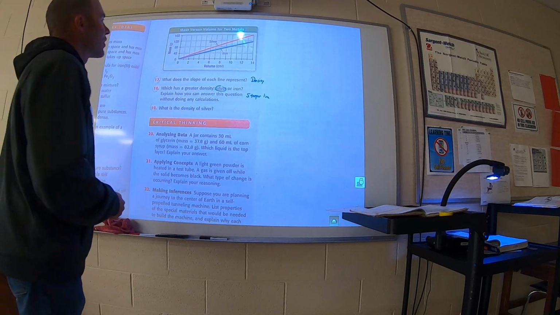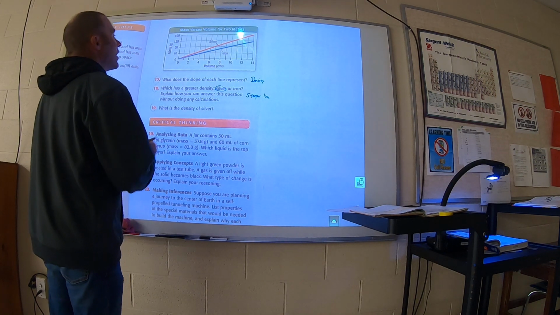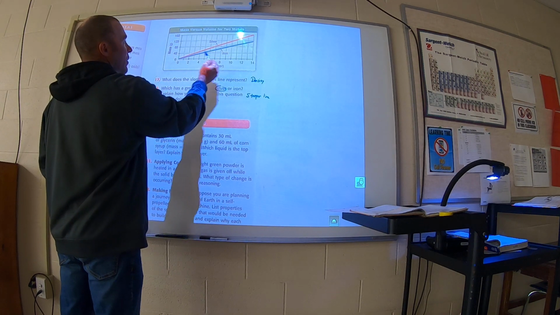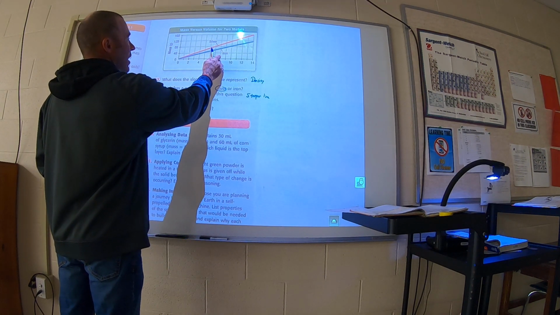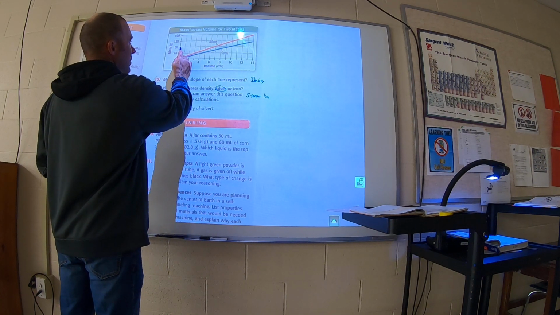What is the density of silver? Easiest way to find this is just to pick a number on the y-axis and intersect with the line, divide by that number on the x-axis. So it looks like right here, 80 is pretty close to intersecting 7.